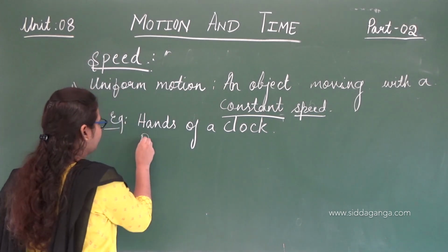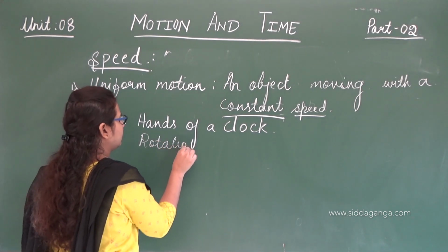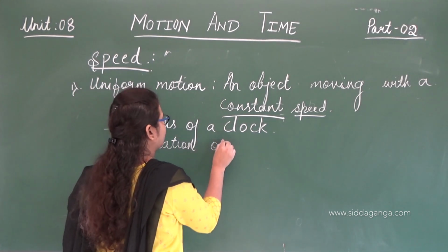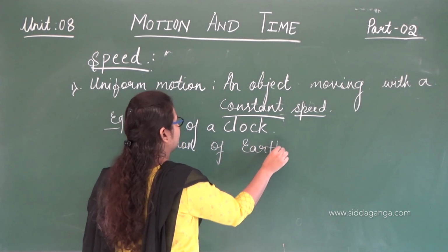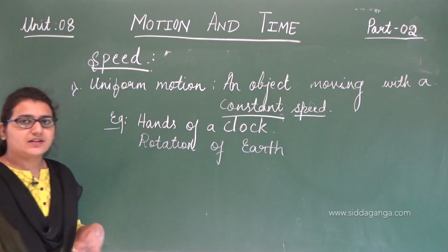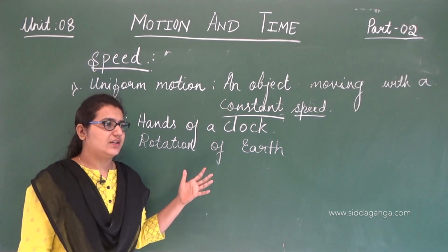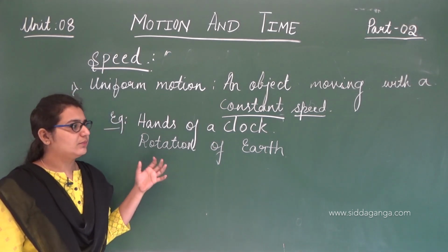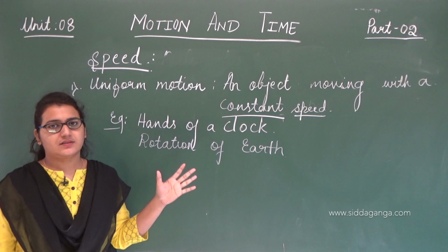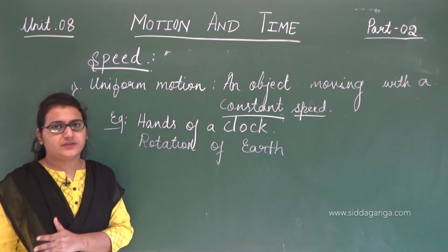Another example is the rotation and revolution of the earth. Sometimes we feel like the day has gone too fast, but actually the earth rotates in a particular period of time.